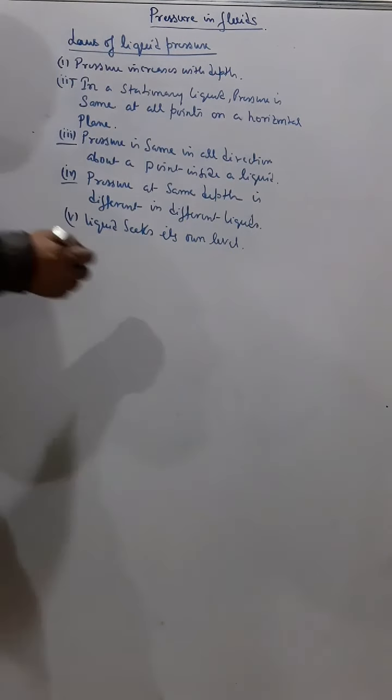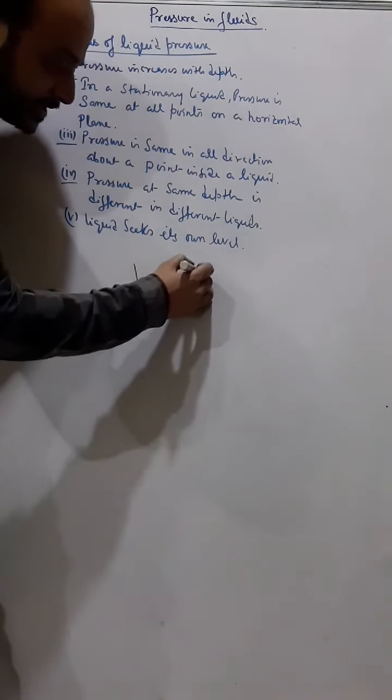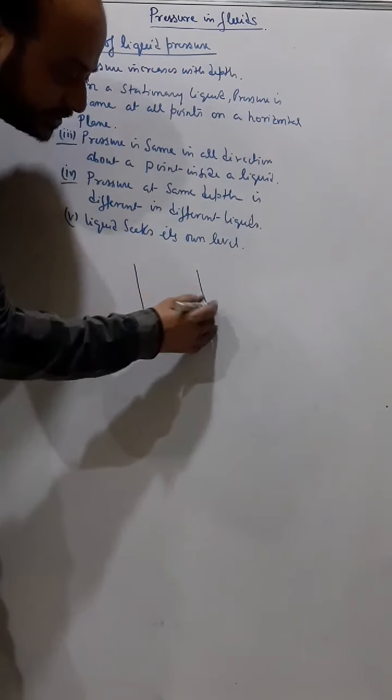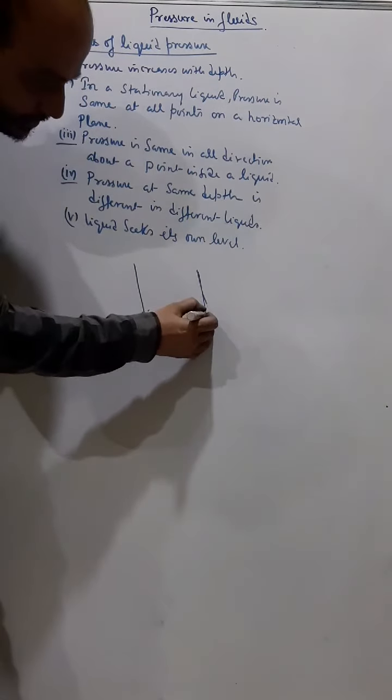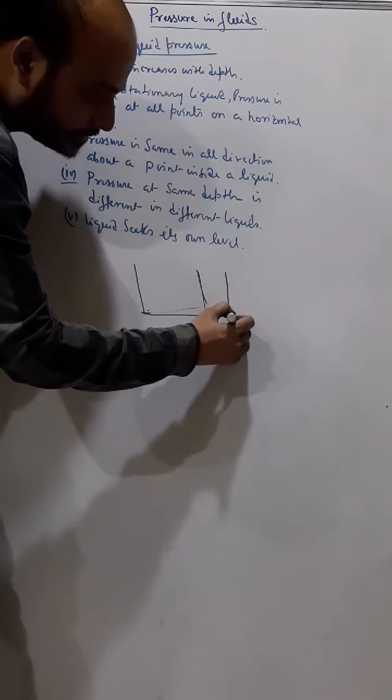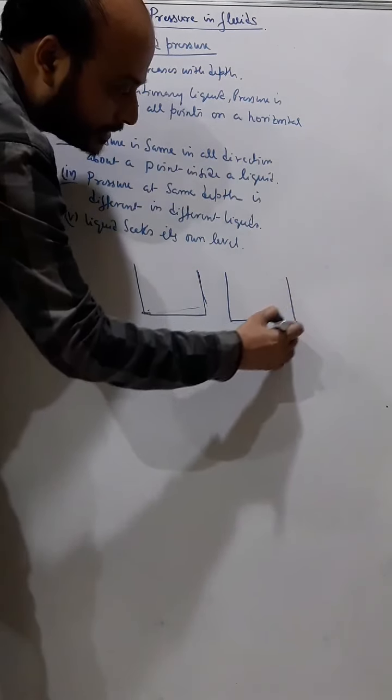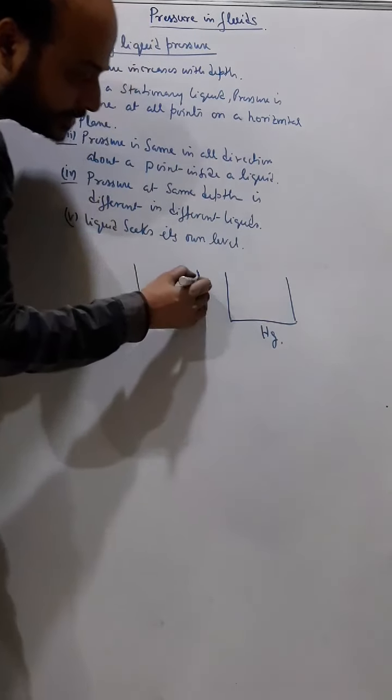Next, pressure at same depth is different in different liquid. It's not that if the depth is same, always the pressure will be same, because the liquid is different. And if the liquid is different, their densities are different. And pressure depends on density also. So you can understand from here. Now suppose this is water, and this is say mercury, and this is water.